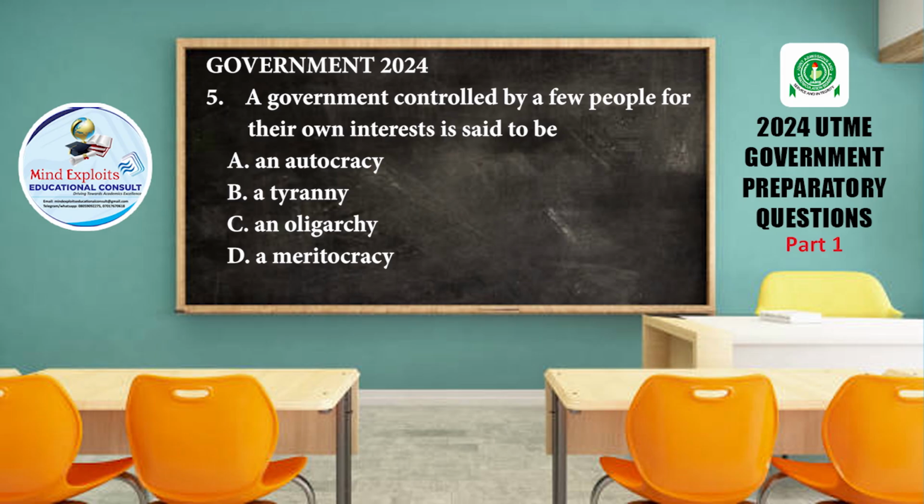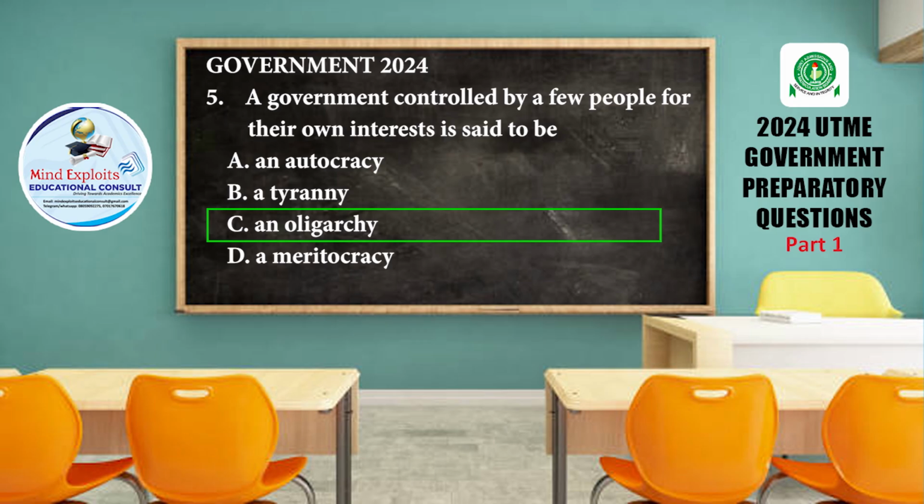Of course, an autocratic government is like a dictatorship government, majorly by the militaries or by a dictator, maybe a monarch, who whatever he says must be done. Tyranny necessarily is not a form of government. Oligarchy is a situation whereby a very few people govern a territory for their personal interests, number one, before the interests of others.